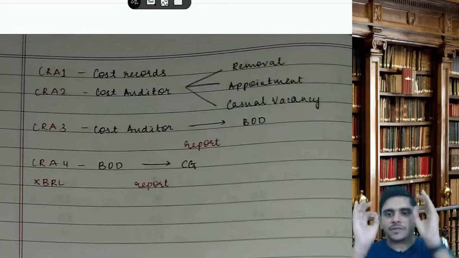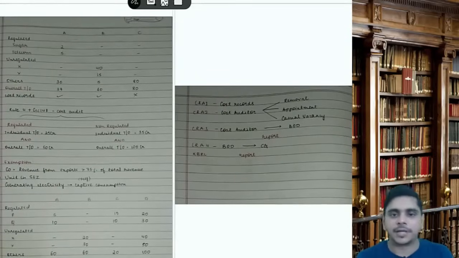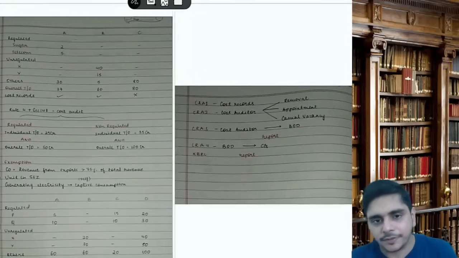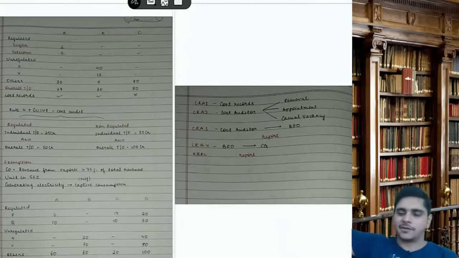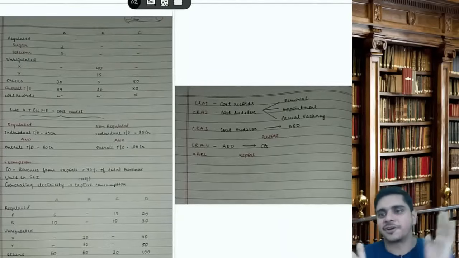Understood? So with this, we have completed our entire chapter on auditors. Cool. Important chapter, 4 marks minimum. Audit again is 4 marks. So close to 8 marks out of 200 we have done with this.